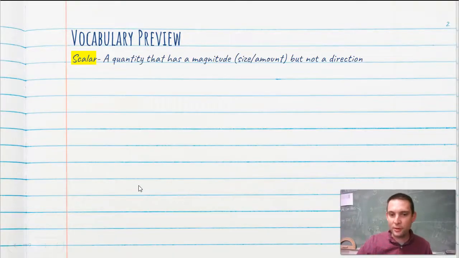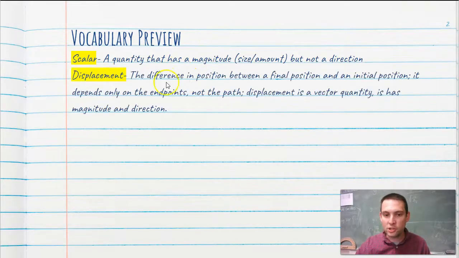Section 1, the big thrill. Some vocabulary we're going to look at. A lot of it is going to be review for this section, so that's nice. We have scalar, which is a quantity that only has a magnitude but no direction.